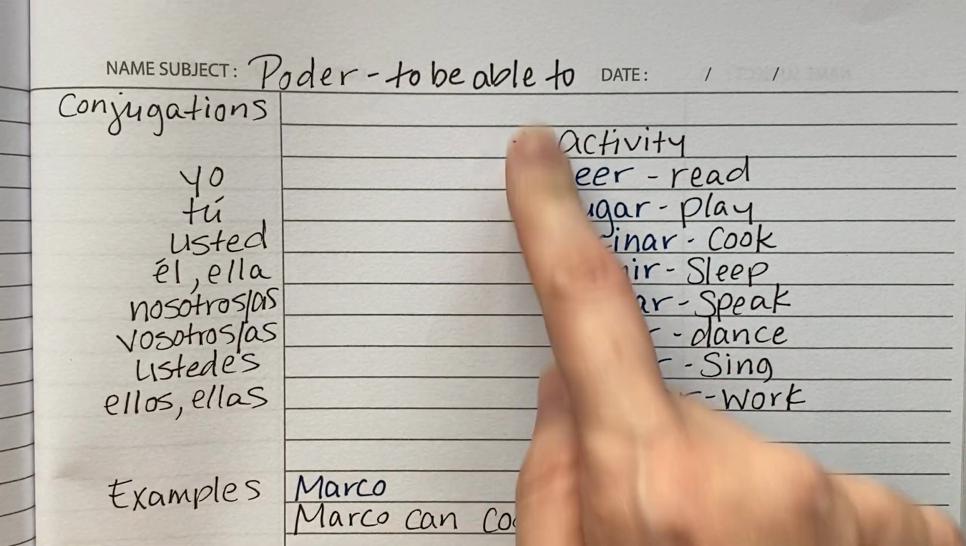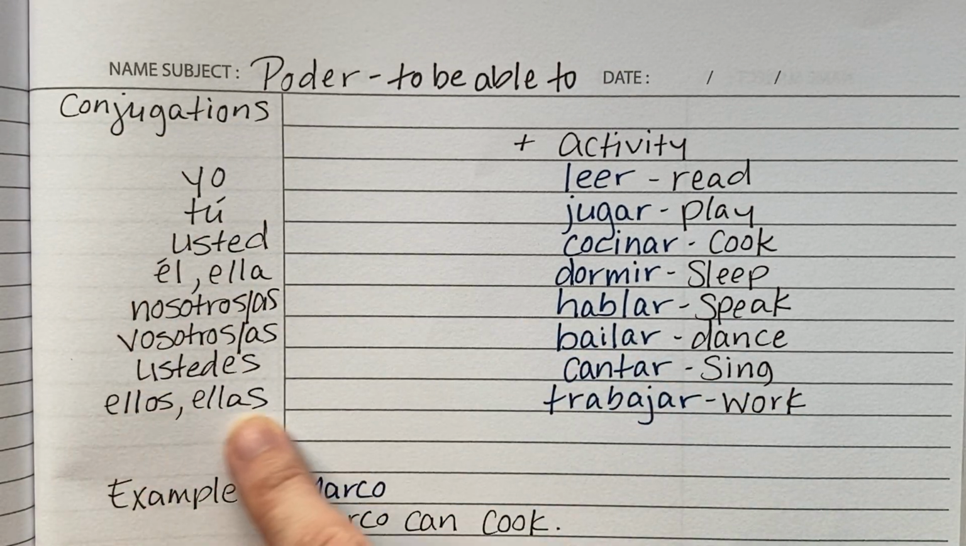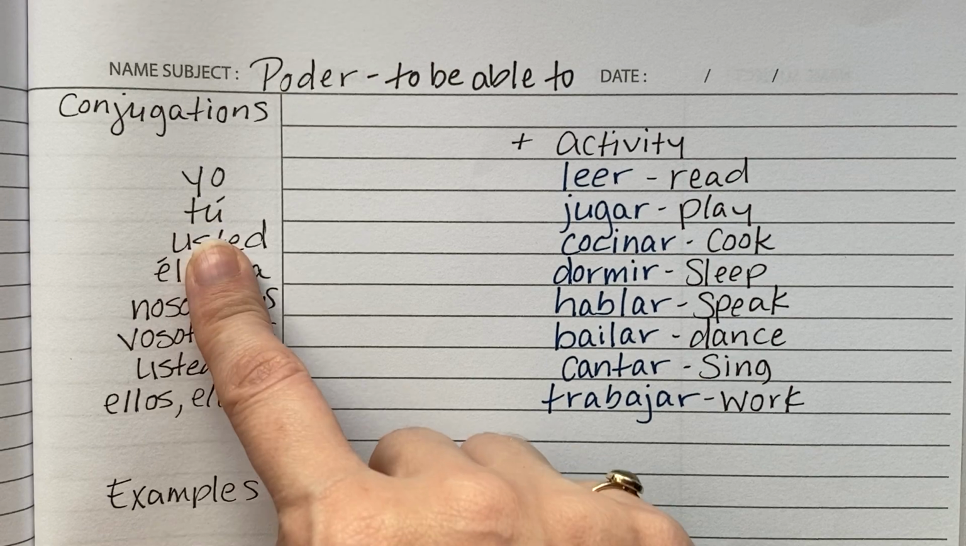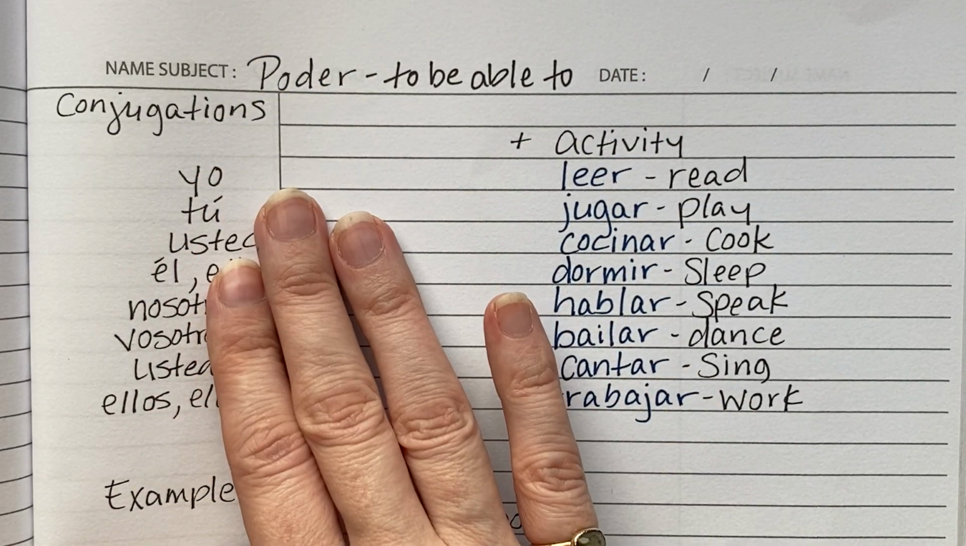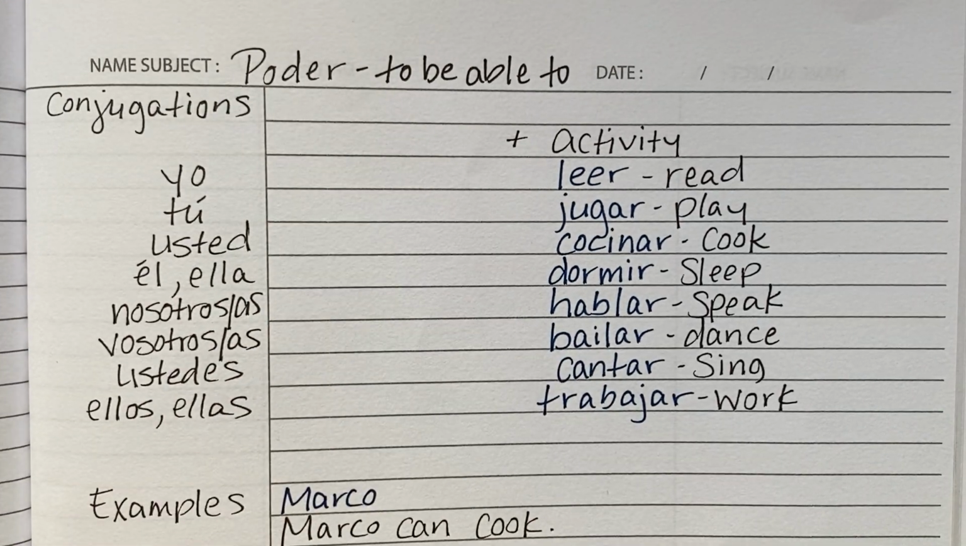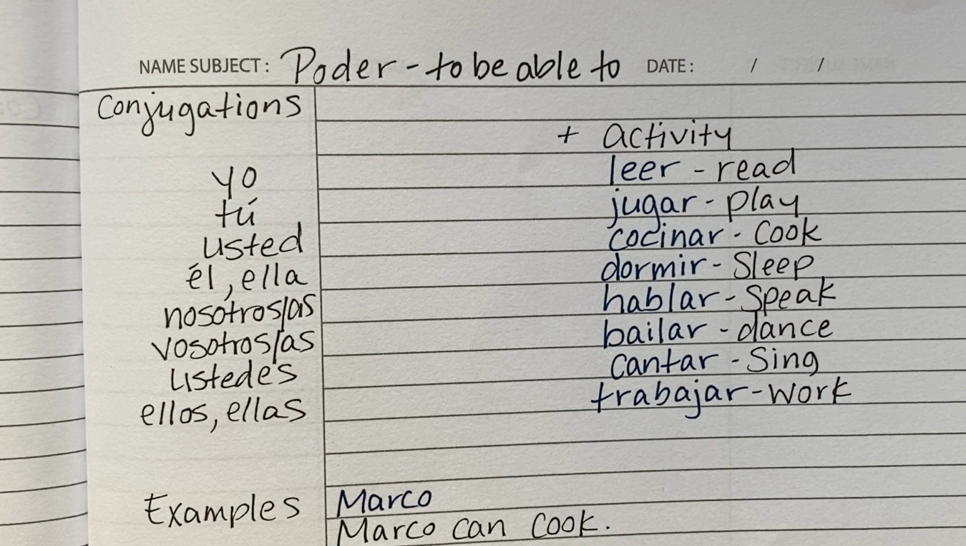The first thing we're going to do is look at all of the forms of the verb. We call that its conjugation, so all of the forms of the verb in the present tense, along with some activities we can use with those forms of that verb in order to make a complete sentence. And then we're going to do some examples together. All right, so let us get started, okay?